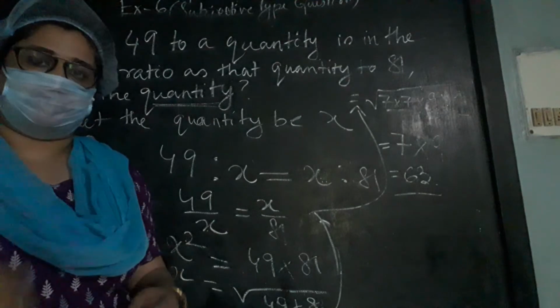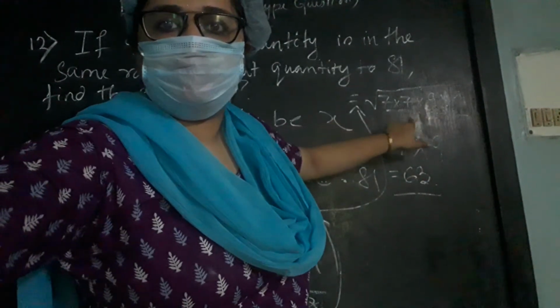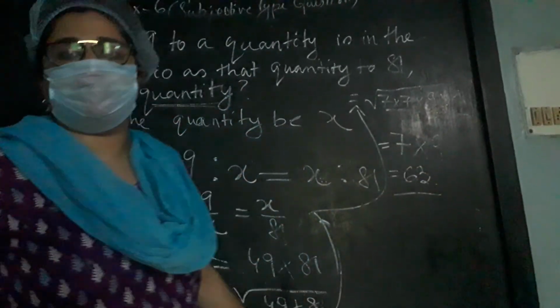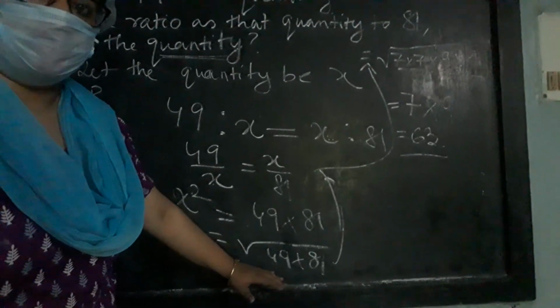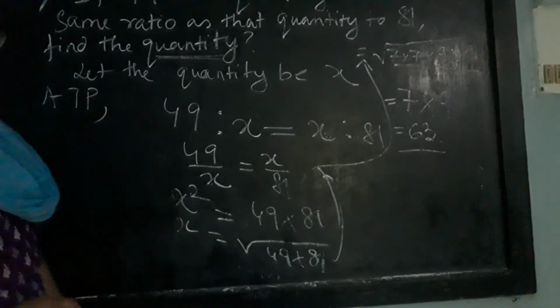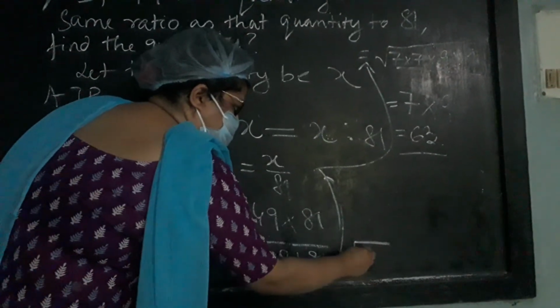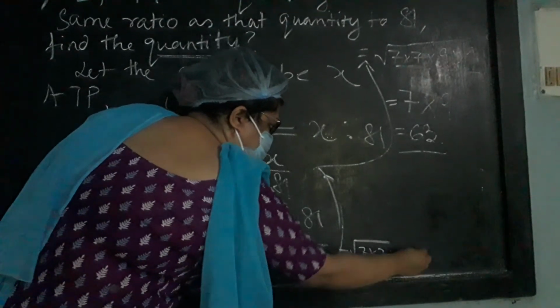This is the answer. Now if you cannot see over here, it is written 7 into 7 into 9 into 9. I am breaking 49 and 81 and writing each as a multiplication of two similar numbers, 7 into 7 into 9 into 9.